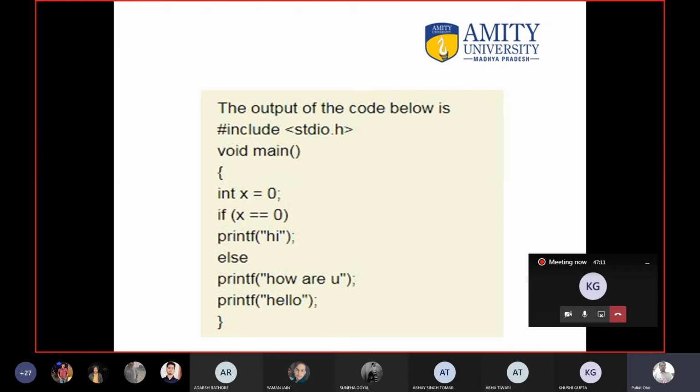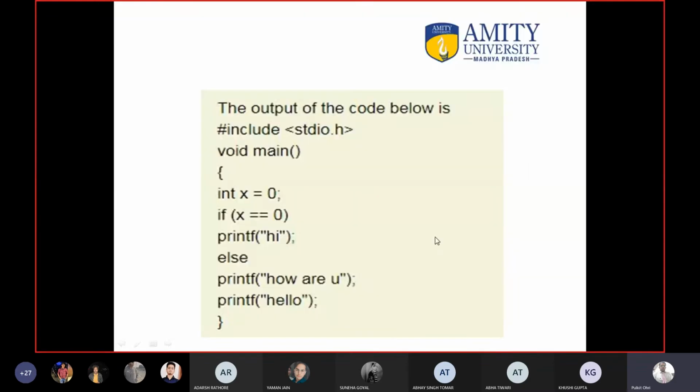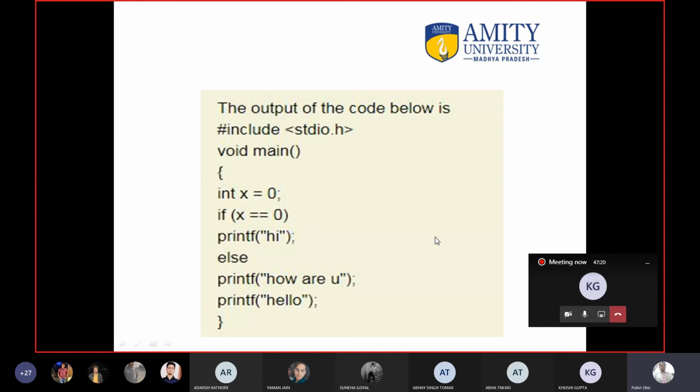Just raise your hand if you know the answer. Okay, anyone else? I think last time Khushi also told the answer. So anyone else? Any new student? This is a simple question. This is not difficult. Any answer, whether right or wrong, just raise your hand. I expect around 10 students to at least answer this particular question. Around 40 students are present here.